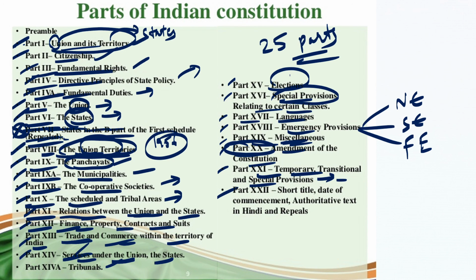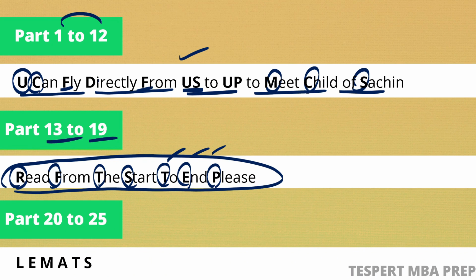And the remaining parts, from part 17 to the last part, you can remember by Lee Mats. L refers to languages, E for emergency provisions, M refers to miscellaneous, A for the amendments of constitution, T for temporary and special provisions, and S for short title. In this way you can remember all the parts, from part 1 to part 25.